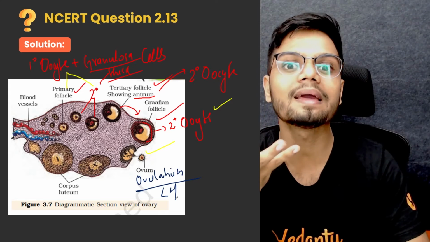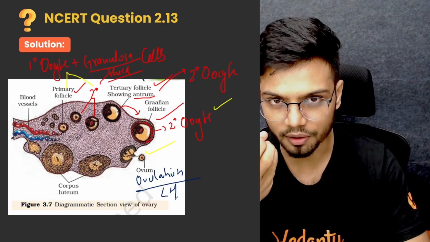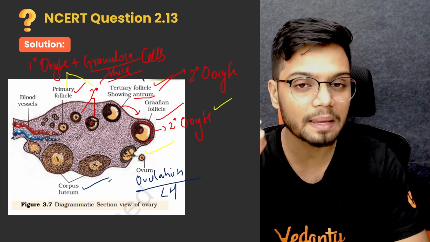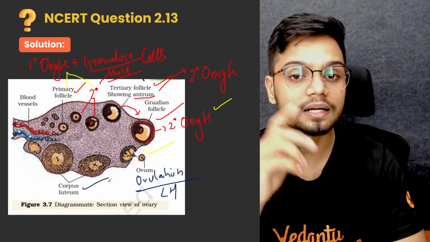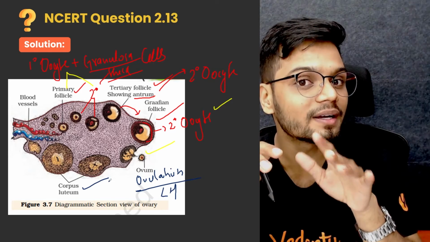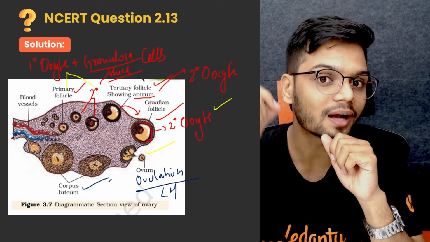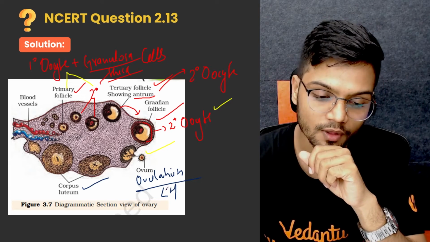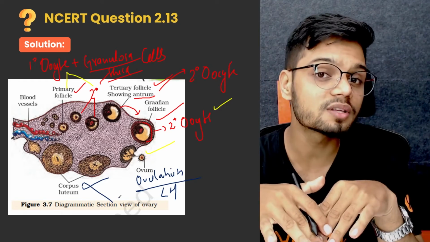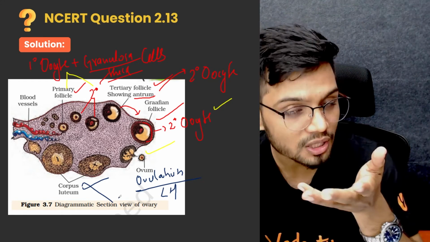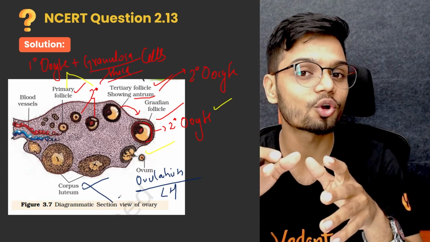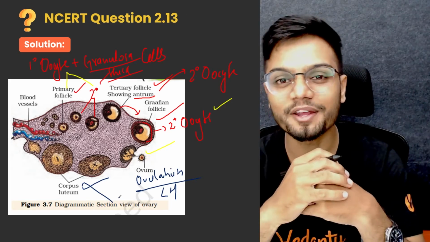But what happens to the remaining of the Graafian follicle? The remaining of the Graafian follicle turns into corpus luteum, and the same corpus luteum has an extremely important role, that is production of progesterone, and the produced progesterone maintains the endometrium for the implantation. And once the LH is dropped, the corpus luteum degenerates. If corpus luteum degenerates, progesterone levels go down. If progesterone level goes down, what happens? The endometrium gets disrupted. If endometrium is destroyed, bleeding happens, and that's how menstruation takes place.